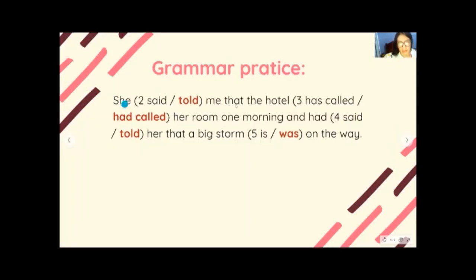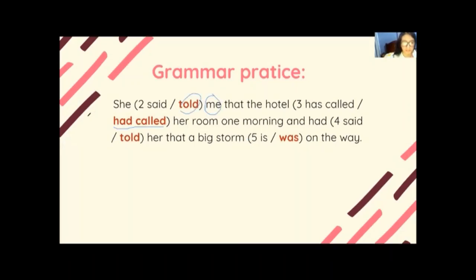She told me that the hotel had called her room one morning and had told her that a big storm was in the way. We use told because there is the listener. Also, we use had called because this is where things change. We use told in this part because there is the listener, and we use was because there is a change in tense.